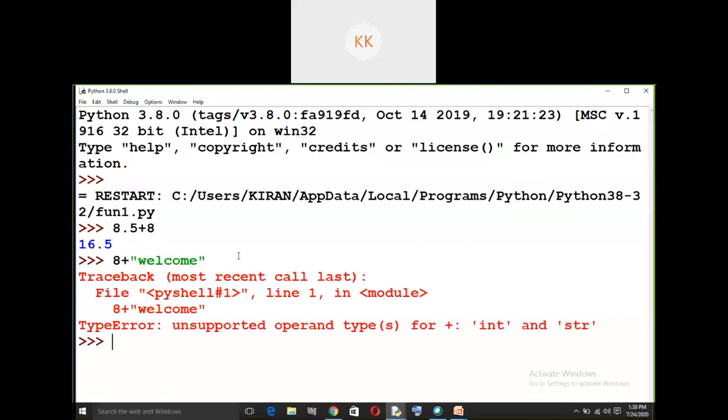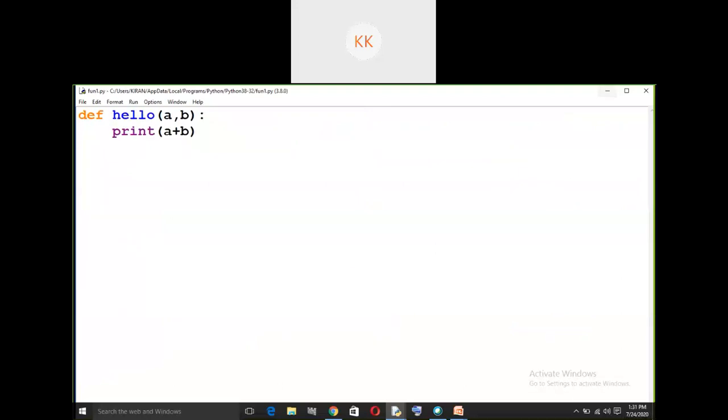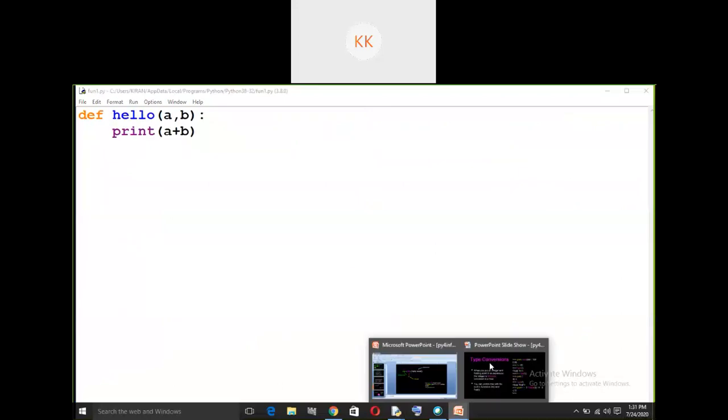So here I should convert the first value, or any one operand, to the target. Target is string, of course, because string is the highest one when compared to integer. This is what we call explicit type conversion. That is about explicit and implicit type conversion.